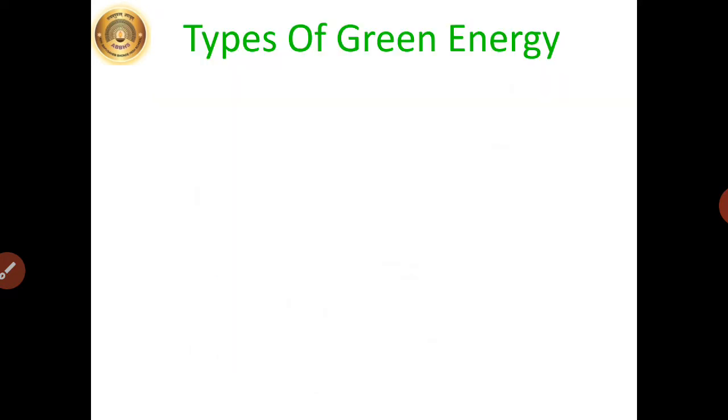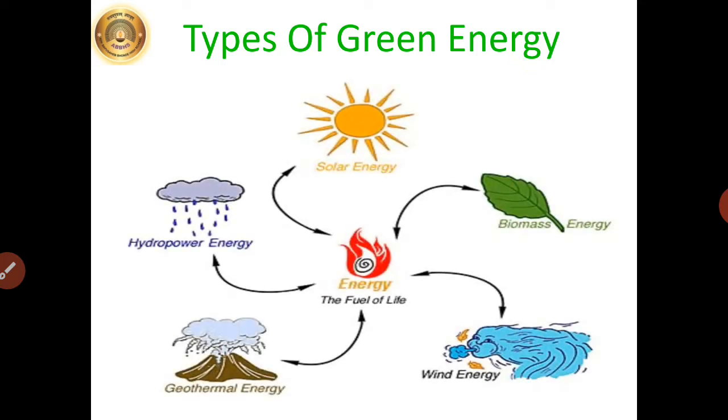Types of green energy. Just observe the slide. Hydropower energy, that is energy generated by the help of water. Solar energy, energy generated by the heat of the sun. Biomass energy, that is biofuels. Wind energy and geothermal energy. So these are the various types of green energy.